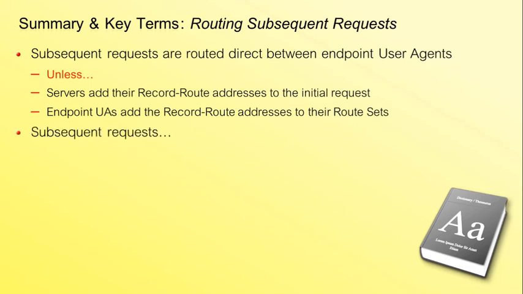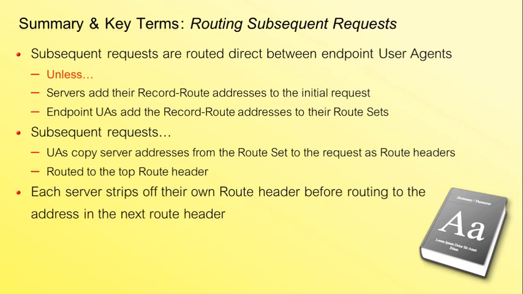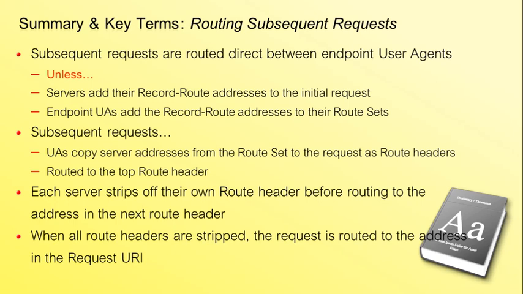Then, when routing subsequent requests, user agents copy the server addresses from the route set into the request as route headers and route the request then to the topmost route header, causing it to travel back to the record routed servers. Each server strips off its own route header before routing to the address in the next topmost route header. Finally, when all route headers are stripped, the request is routed to the address in the request URI, back to the other endpoint user agent.